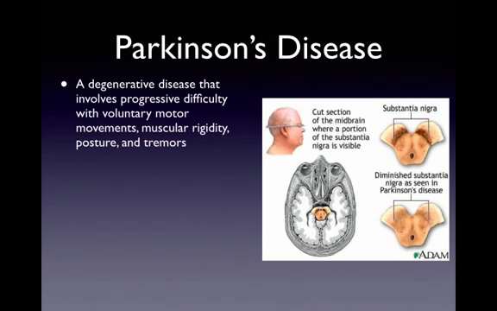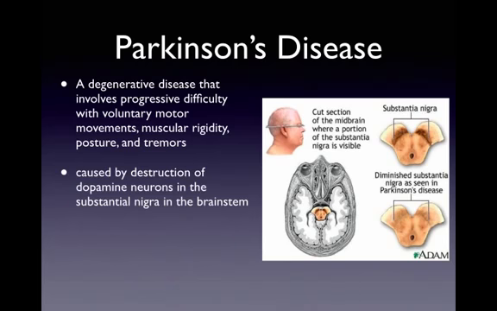This disease was named by a doctor by the name of Parkinson, and it is seen in approximately 1% of people over 65 years of age, more males than females. It's thought to be caused by degeneration of dopamine neurons in the substantia nigra in the brainstem.